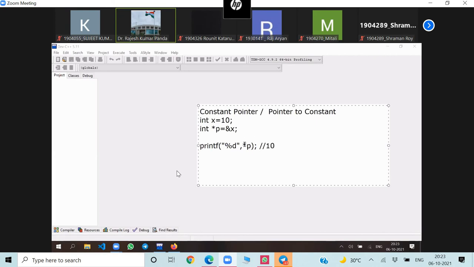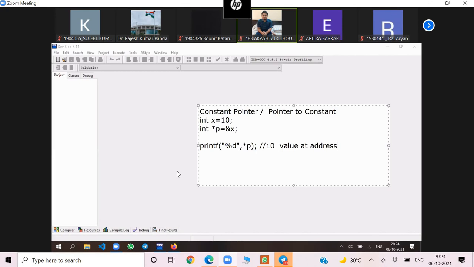Now what is the star known as here? It is the dereferencing operator, or in simple terms, the value at address operator. It gives the value of whatever address p holds: if p holds the address of x, it gives the value of x; when p holds the address of y, *p shows the value of y. The star is also known as the indirection operator. Indirectly we are accessing the value of x through p.